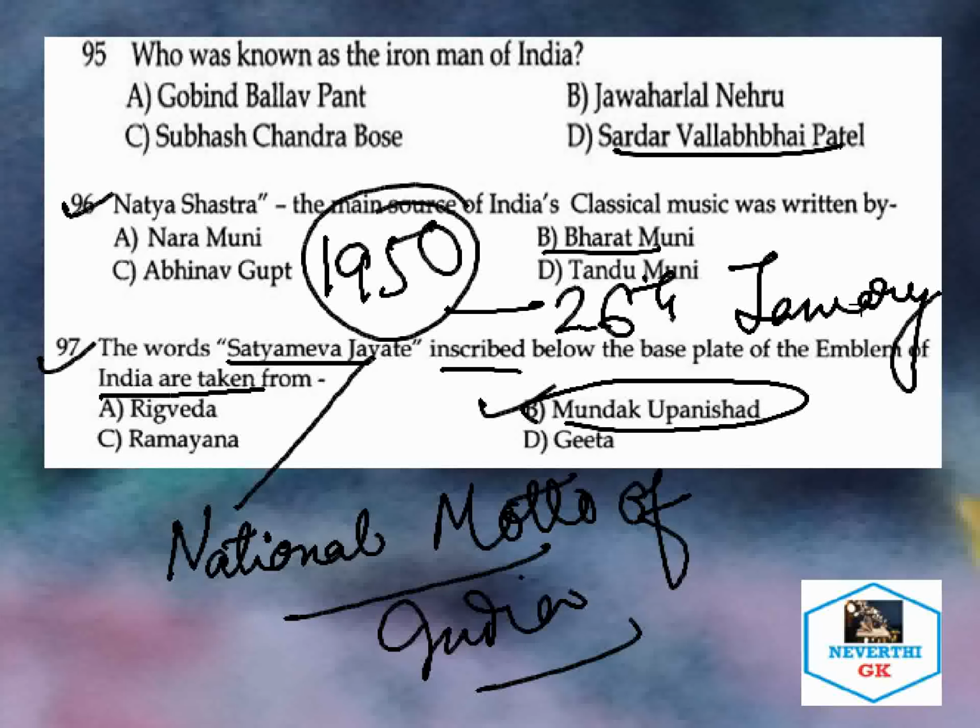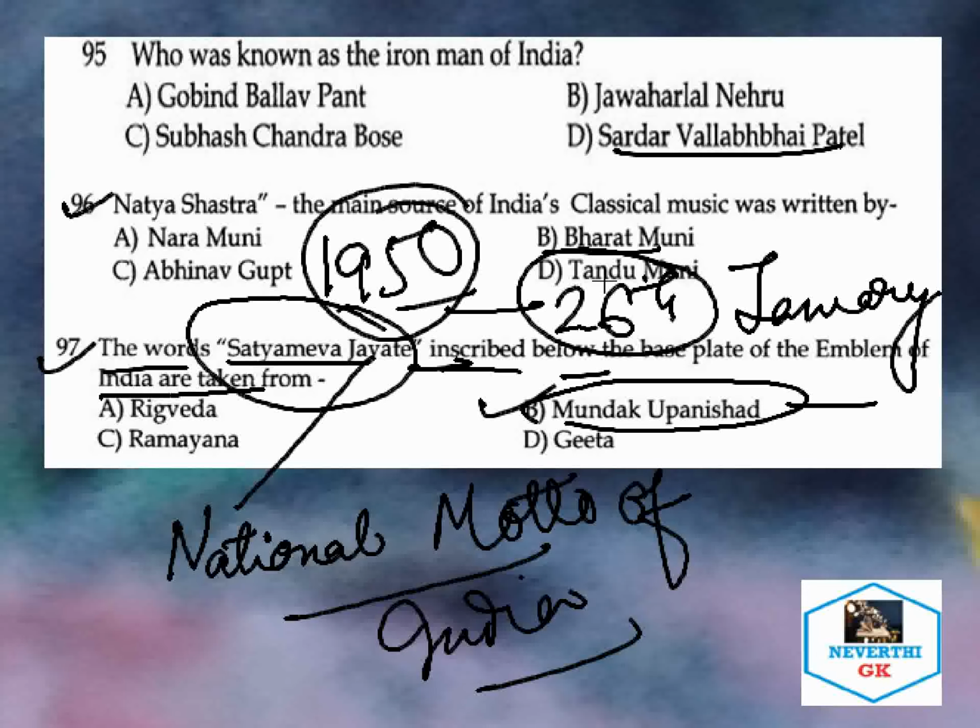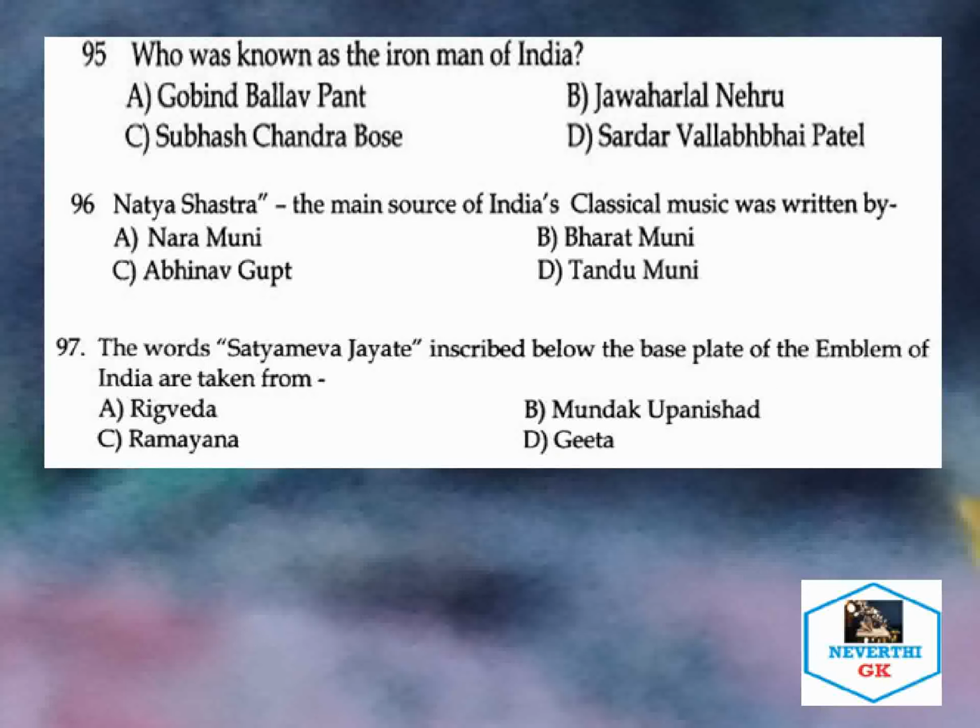So this is the important point that comes out of this question. The words Satyameva Jayate inscribed below the emblem of India are taken from the Mundak Upanishad. It is the national motto of India, and it was adopted in 1950 on 26 January. So these are the important points that come out of the discussion.